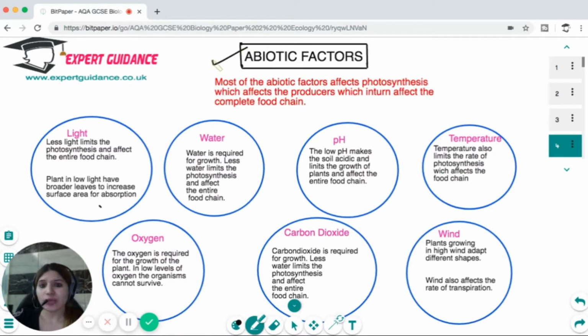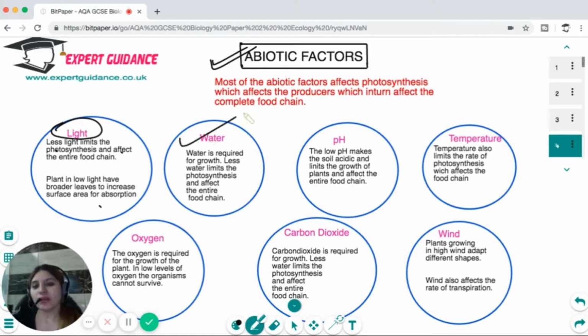When we talk about the abiotic factors, most of them affect photosynthesis, which affects the producers, which in turn affects the consumers and the complete food chain. For example, if there's less light, it will limit photosynthesis. And if photosynthesis is limited, there's less food for the herbivores and for the carnivores, and it will affect the food chain. Light also affects how the plants look. For example, plants living in low light will have broader leaves so that they can have the maximum surface area for absorption.